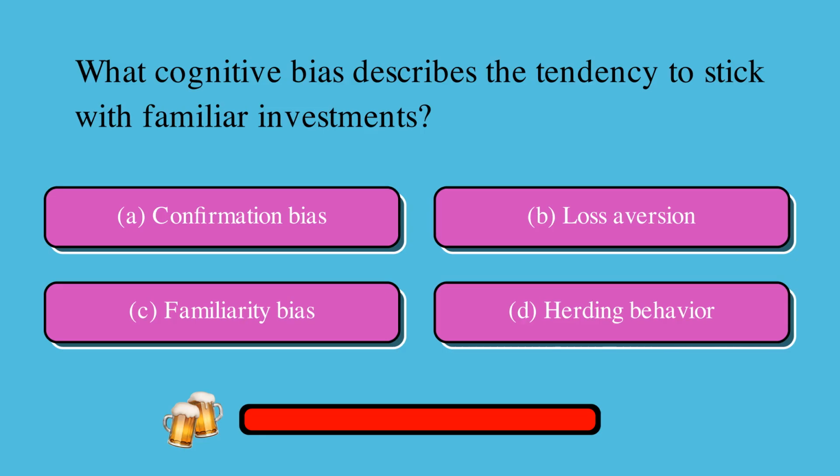What cognitive bias describes the tendency to stick with familiar investments? Is it A, confirmation bias, B, loss aversion, C, familiarity bias, or D, herding behavior? The correct answer is C, familiarity bias.